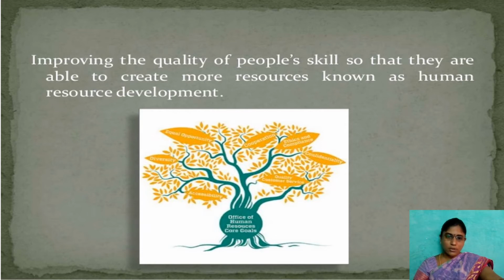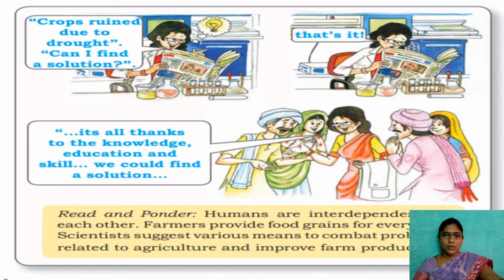See here, these are the goals of human resource: good education and the capability to do the work, equal opportunities in society, reducing diversity, and accuracy of the working. These are the main things we need to create a good human resource. By realizing this, our government also introduced many programs to improve the knowledge and skill of the young India to create better human resource for our nation. Each and every person is a human resource in our daily life.